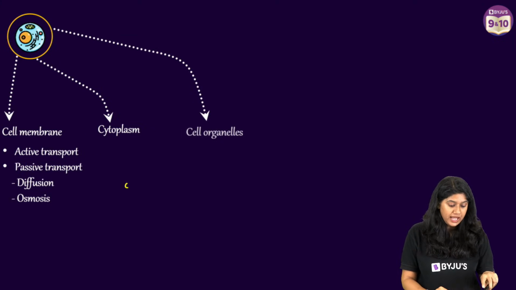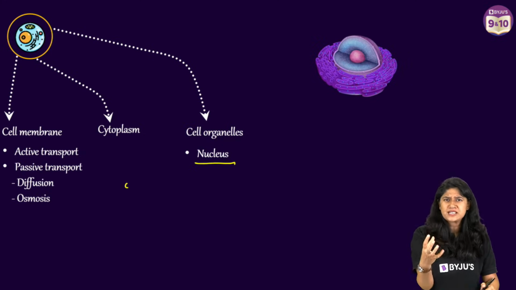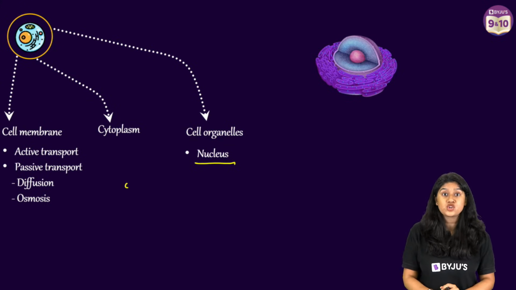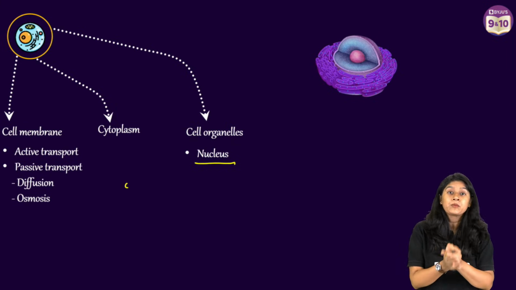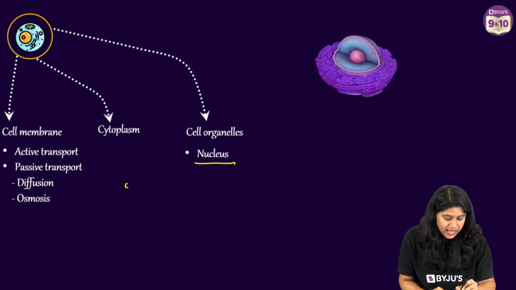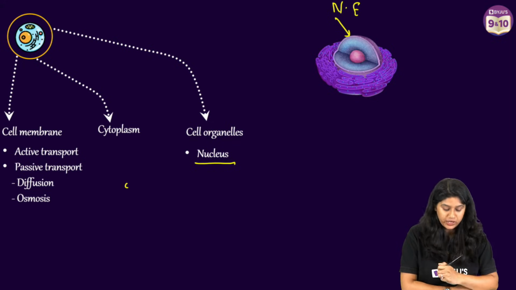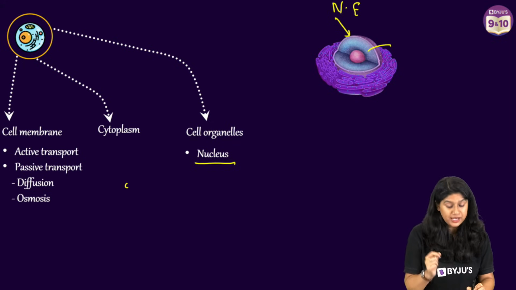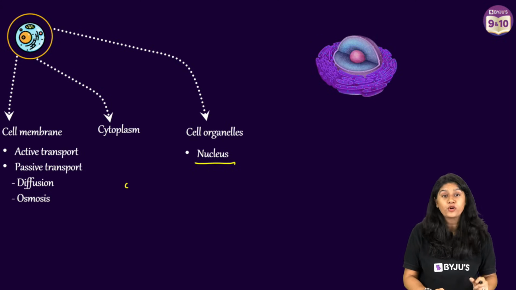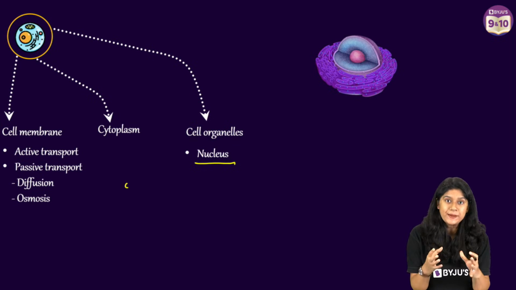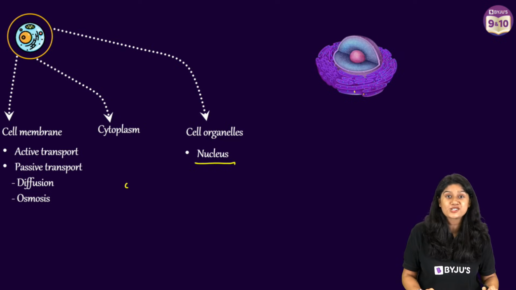Moving further, we have the cell organelles, starting with the nucleus. The nucleus is also called the center of the cell or the brain of the cell because it contains the genetic material. All the important activities are controlled by the nucleus. The nucleus has a nuclear envelope, or nuclear membrane. Inside it, we have the nucleoplasm. Then at the center, we have the nucleolus, which plays a very important role in the synthesis of RNA, or ribosomes. And we know that these ribosomes are present on the ER and help in the synthesis of protein.